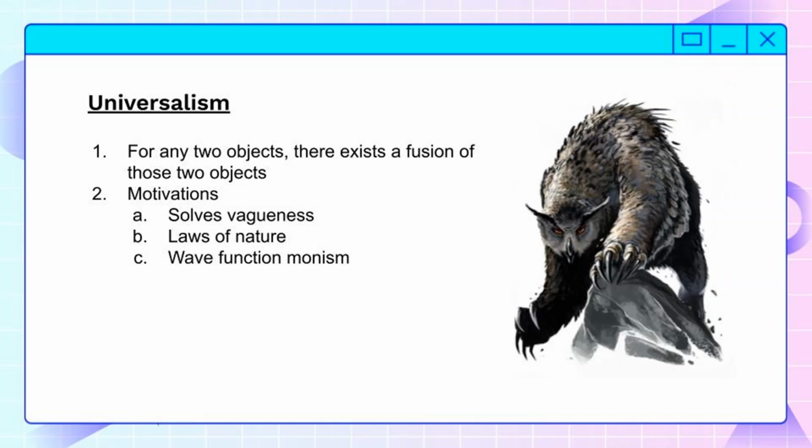And then finally, monism. Wave function monism is a view which entails that the universe as a whole has this emergent property of the wave function, and it is dependent on this, and everything that we know about the universe is emergent from this more fundamental single whole thing, which would imply that everything is just part of this whole, though this is a specific kind of universalism.